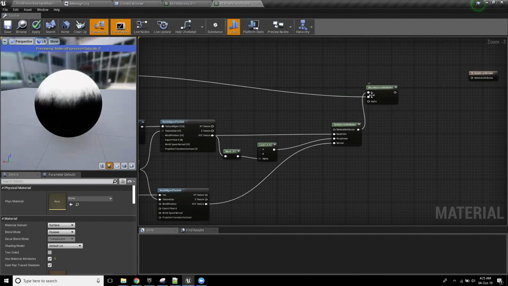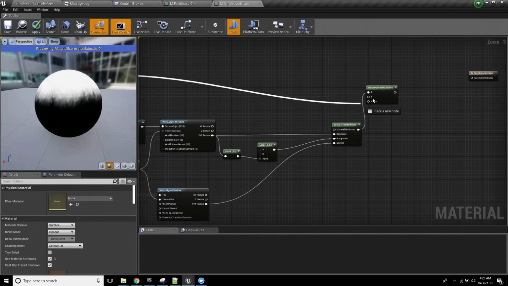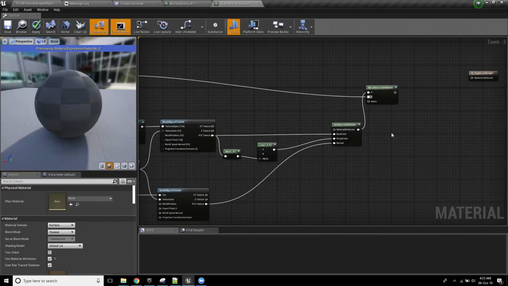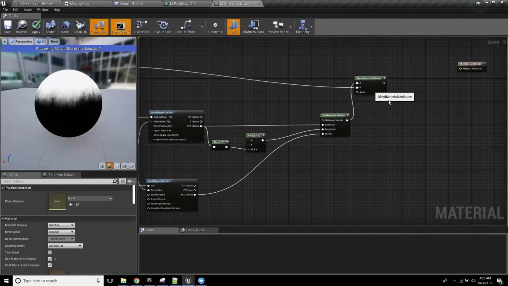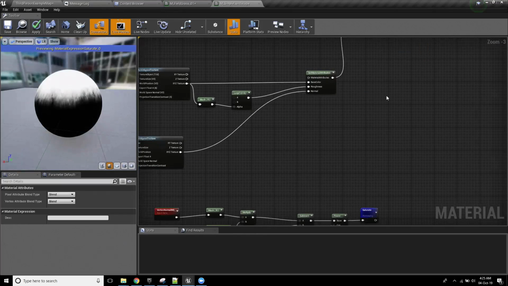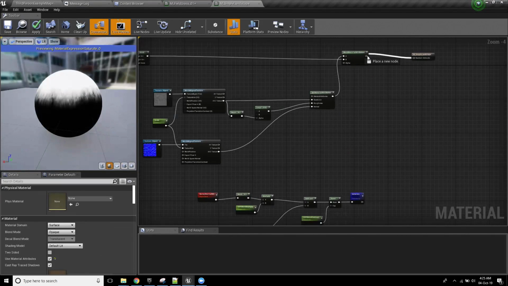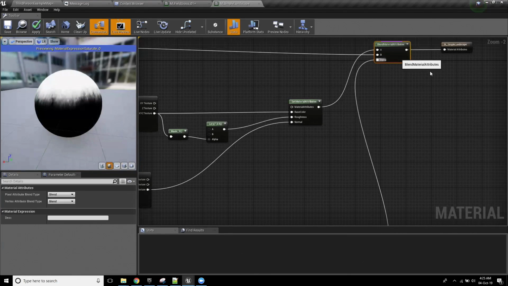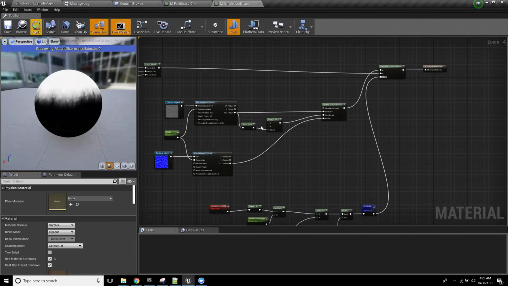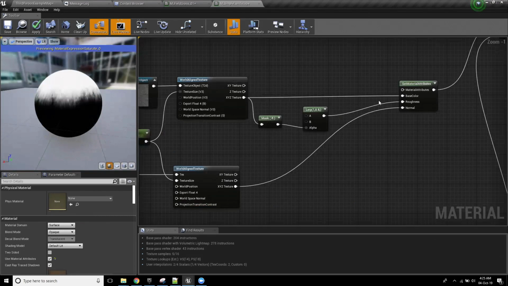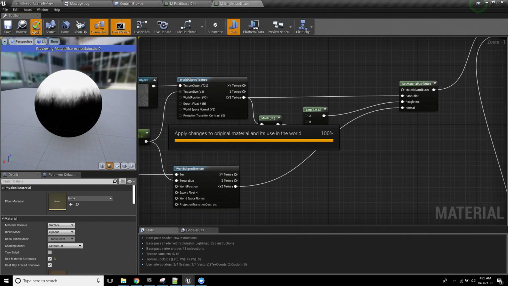By the way, a little thing that a lot of people don't seem to know is if you hold control and click on here, you can just grab the end of a pin and plug it into something else. I say this because quite often I see people disconnecting and going back and plugging things in, and that would be a waste of time. So I've got that plugged in now. That'll do for the moment. I'm just going to hit apply and we'll see how this works.